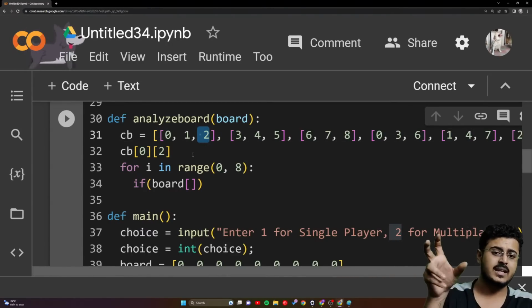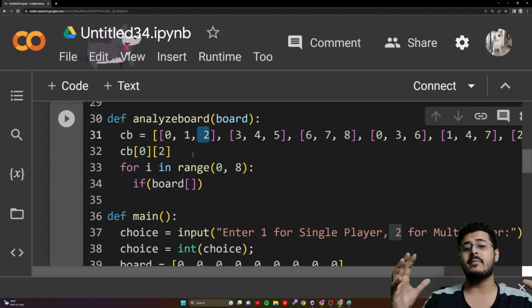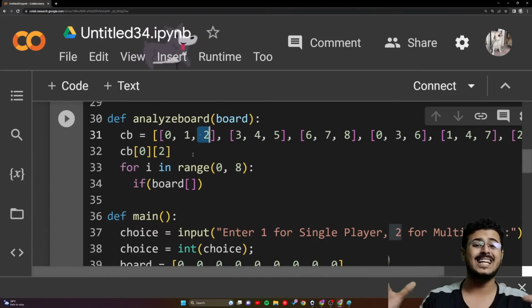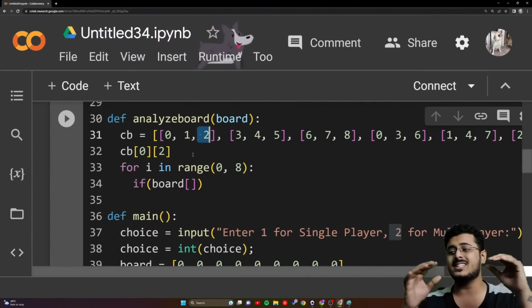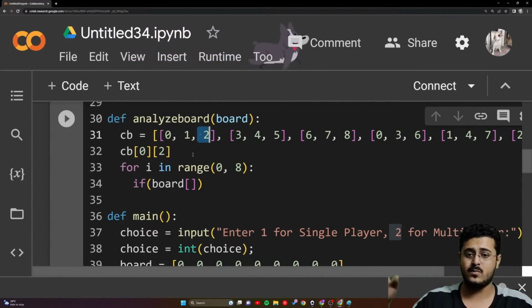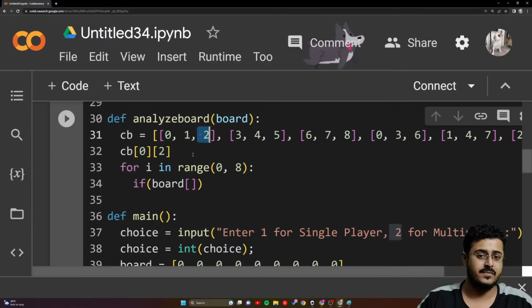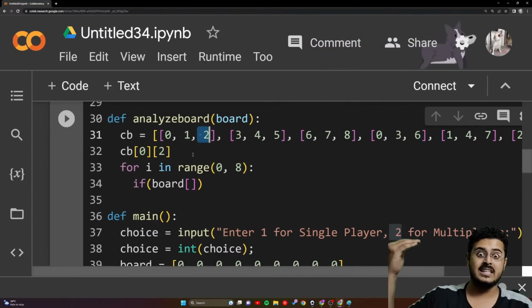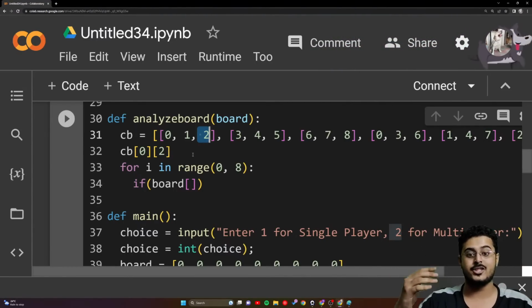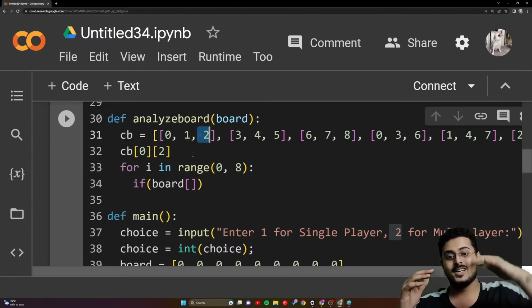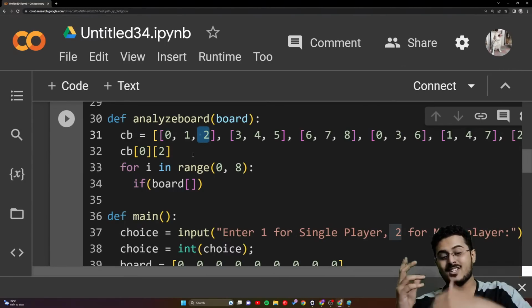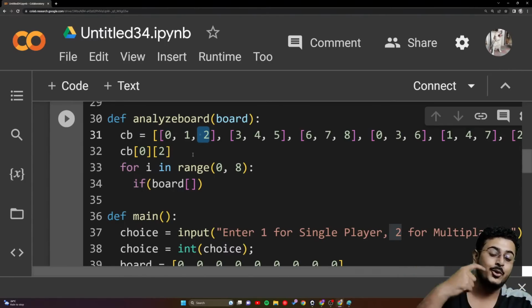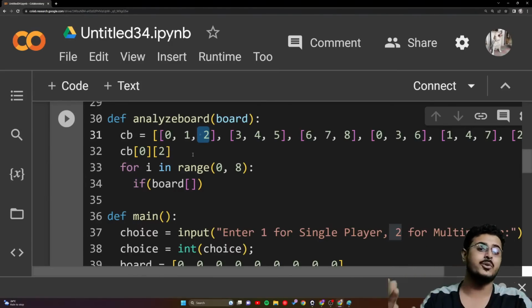Are you guys able to understand this? This is called two-dimensional lists, or 2D lists, guys. Up till now, we were just dealing with one-dimensional lists, in which there was just a list and then elements inside of it, and those elements are what we were trying to access. Now we are having Inception. If you guys have seen the movie Inception, inside of a dream, there is a dream, right? Here, inside of a list, there is a list. So this is called your 2D lists, guys, because it is in 2 dimensions.